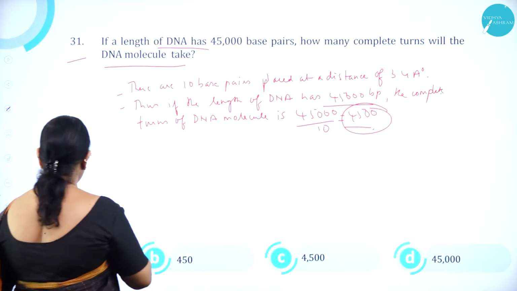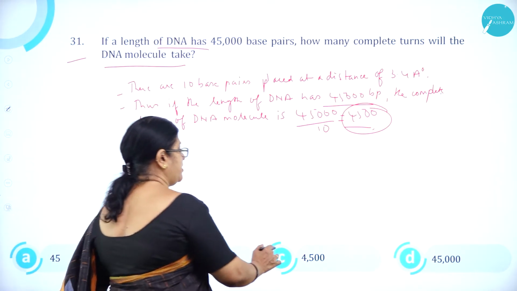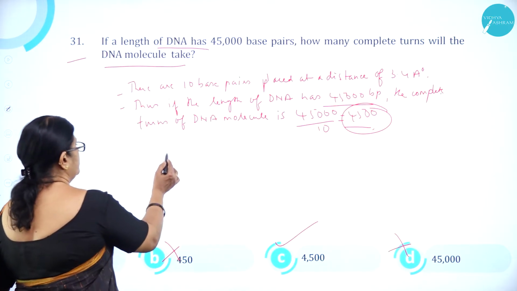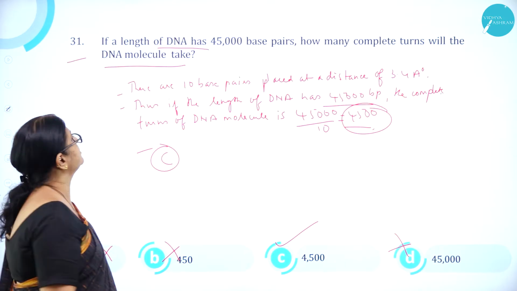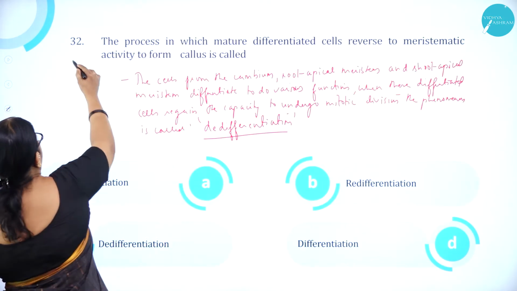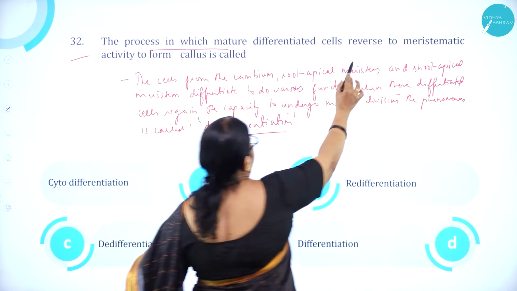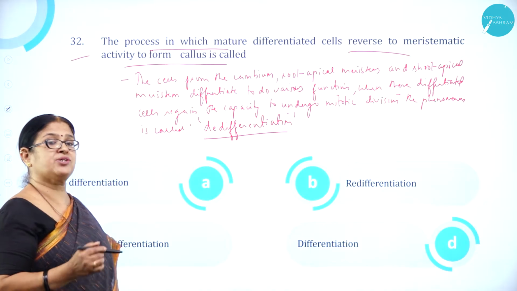So if a length of DNA has 45,000 base pairs, how many complete turns will the DNA molecule take? 4,500. Option A, 45, wrong. Option B, 450, wrong. Option C, 4,500, correct. Option D, 45,000, wrong. So option C, 4,500, is correct. Moving on to question number 32. The process in which mature differentiated cells reverse to meristematic activity to form callus is called.